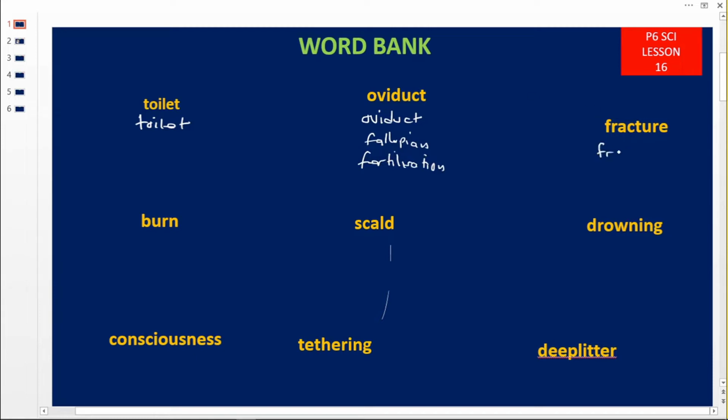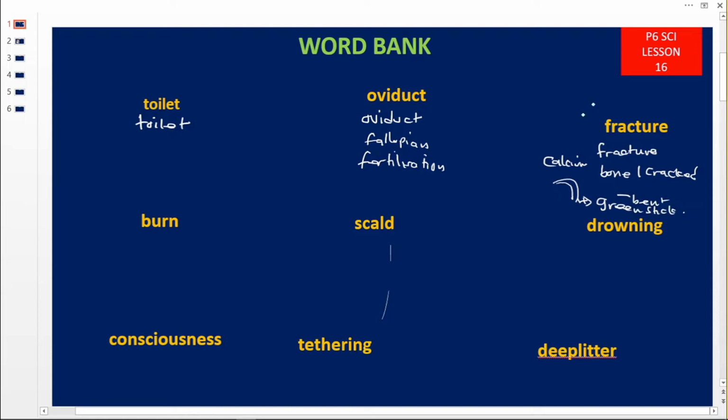A fracture is a broken bone in the body. This is an accident whereby our bones get broken, or they can get cracked, or they can get bent, especially those bones in the young, in babies. They are very weak because they are lacking what we call calcium, so they can easily get bent, and once they bend, this becomes a fracture, called a greenstick fracture, commonly found in babies.